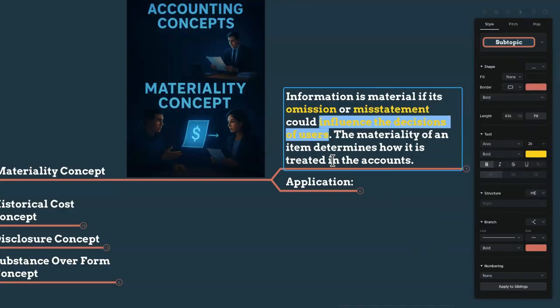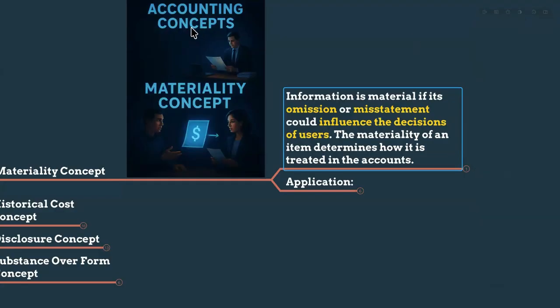The materiality of an item is determined like this. Let's say I am hiding something, or misstating something. Because of that misstatement or hiding, you don't know the full picture, so you take some decisions. But if you knew that particular information correctly, you would take another decision.